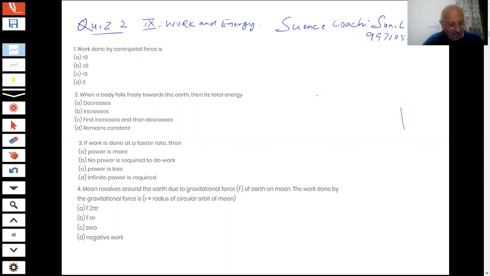Students, this is the chapter of work and energy. You already know when we define work, then we define mechanical energy, the sum of the kinetic and potential energy. Then we talk about power, the rate of doing work. Then we have discussed the units of power also.